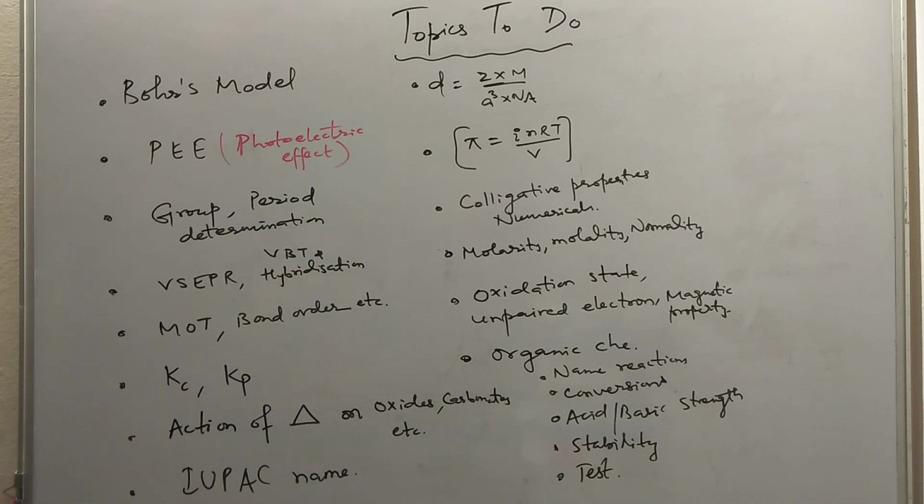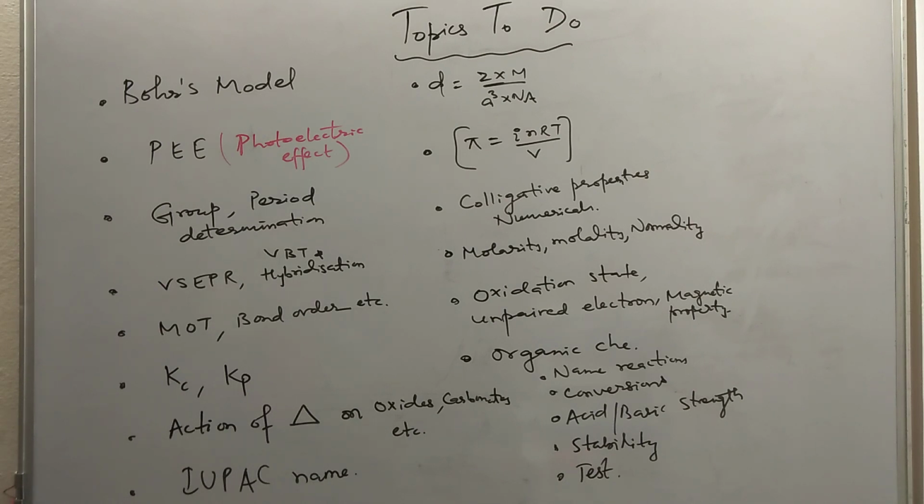The next topic you need to prepare is the photoelectric effect, the famous Einstein equation: h nu minus h nu naught equal to half m v square. Energy minus work function is kinetic energy. Then in the periodic table you can do group and period determination, and you can also focus on ionization enthalpy, electronegativity and electron gain enthalpy. You have to know the trends in groups and periods, how they vary.